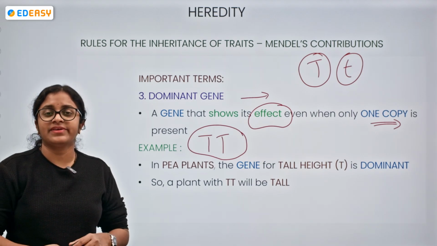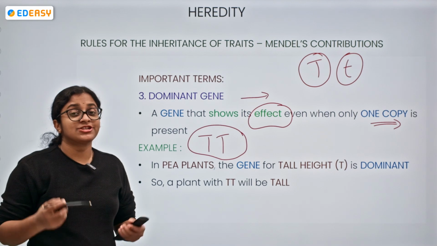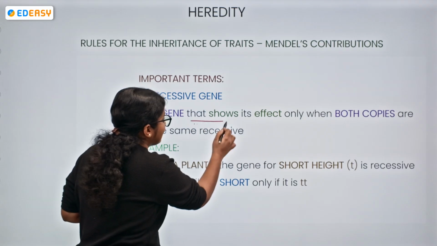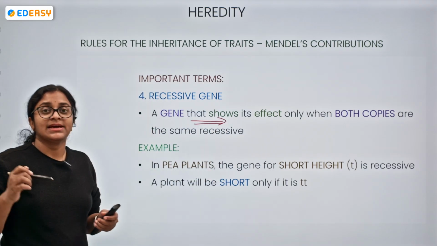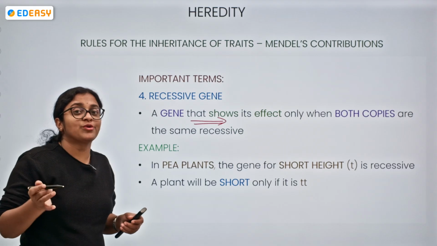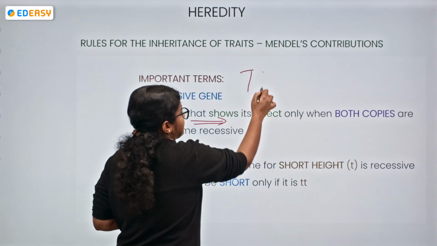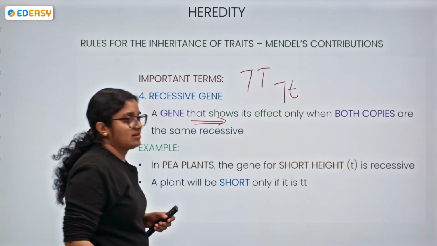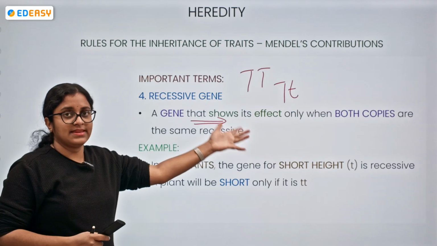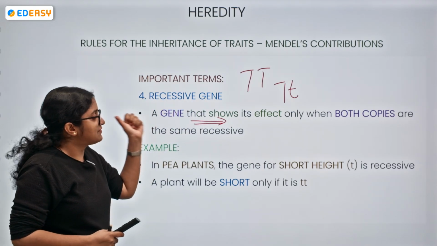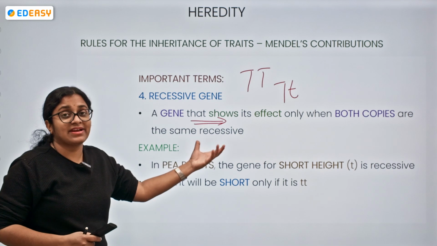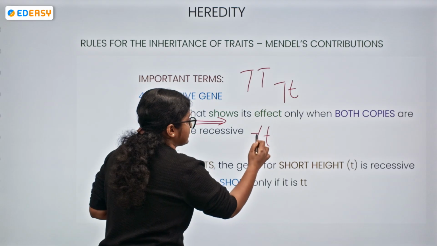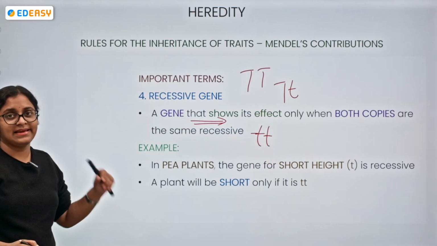Thank you. So we have been understanding the dominant gene, right? Then what about the recessive? It is the one that shows its effect only when both copies are present. For a dominant gene to show its effect, it can be both capital T, or one capital T and one small t, that is fine. Small t represents the recessive trait. So if a recessive gene is showing its effect, it should have both the copies, small t, small t. Then only it will correspond to short height.